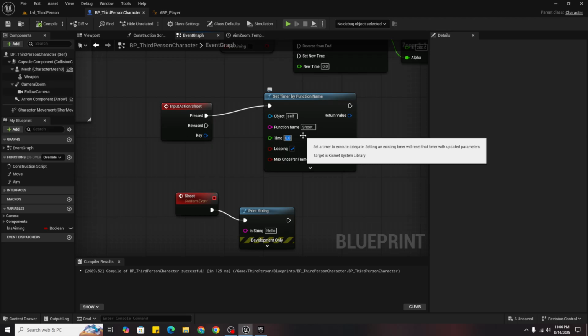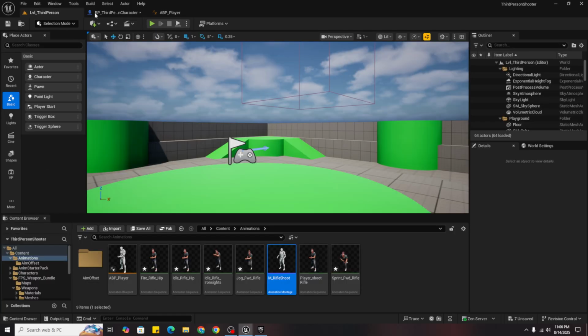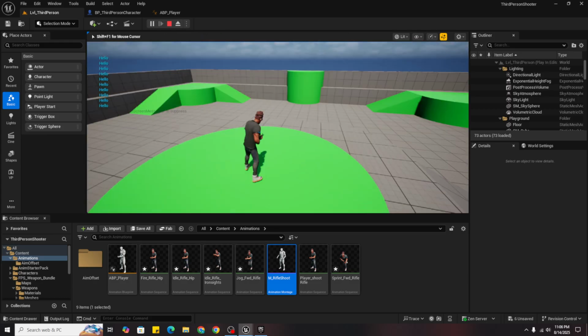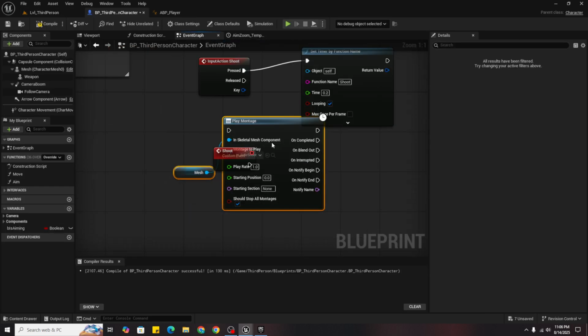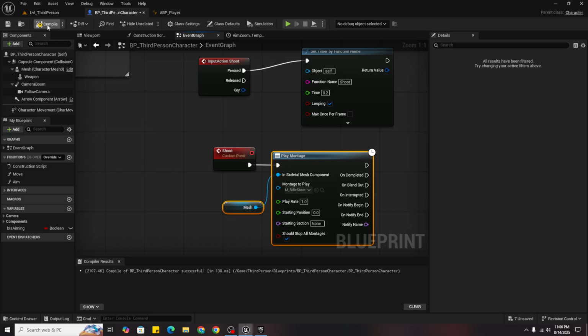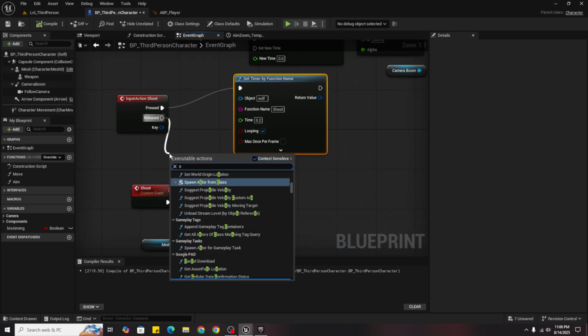So after every 0.2 seconds it delays. So you can see now it's delaying. Now we can just play our montage like that, and if I want, if released, then just clear timer by function name, and function name, as you know, is shoot.